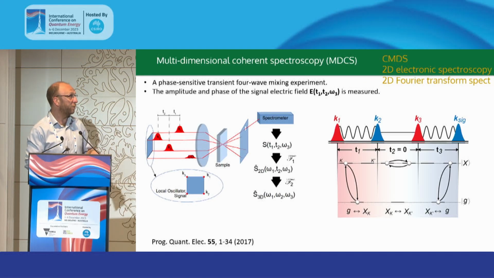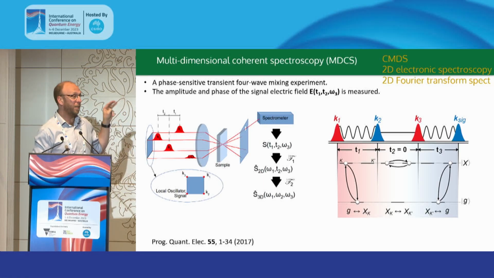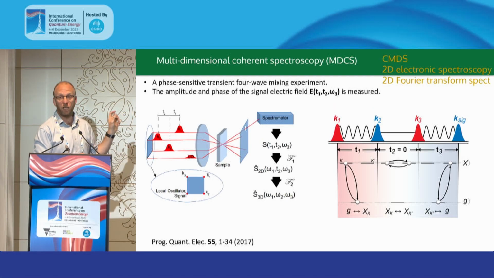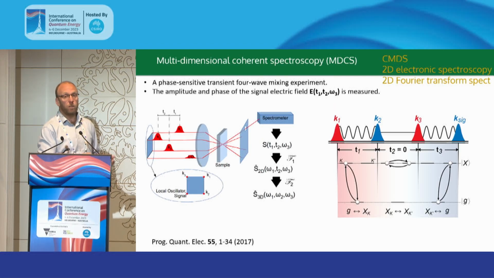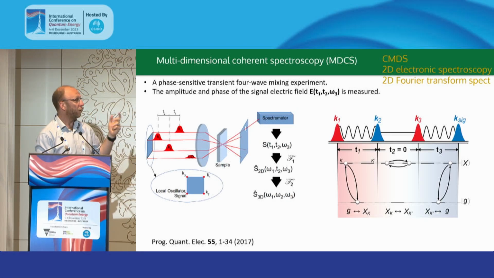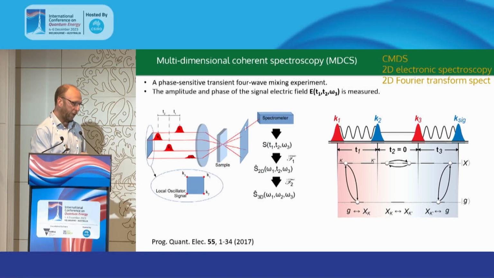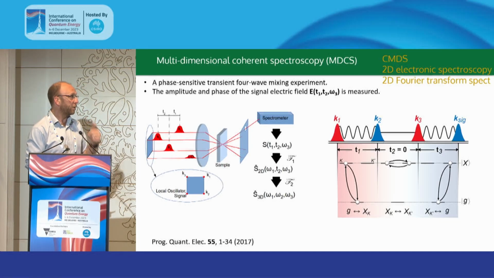And the way that we do these measurements is that we have three laser pulses from our laser, which are exciting the sample, and we can control all of the delays between these. And then we have a fourth pulse, which allows us to measure the phase of our signal, through an interference between our signal and our local oscillator, giving us the amplitude and phase of our signal, which means we can then Fourier transform our data with respect to any of our delays, and so generate, for example, a two-dimensional spectrum or a three-dimensional spectrum.